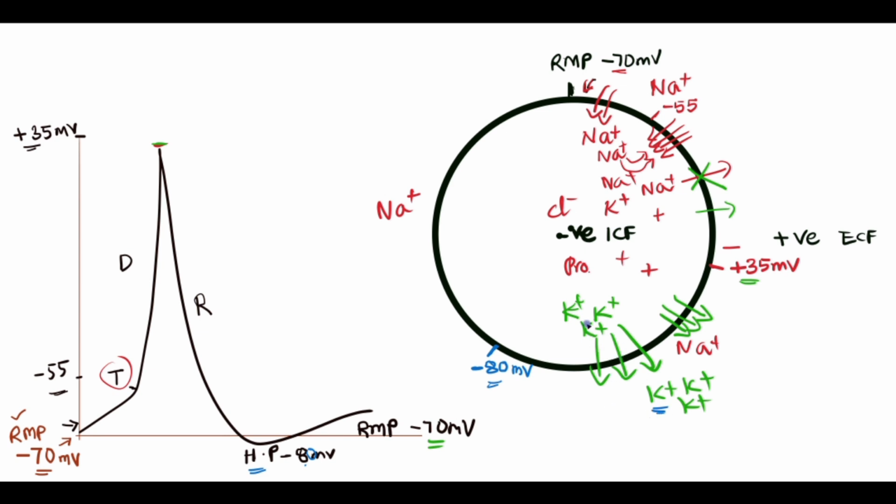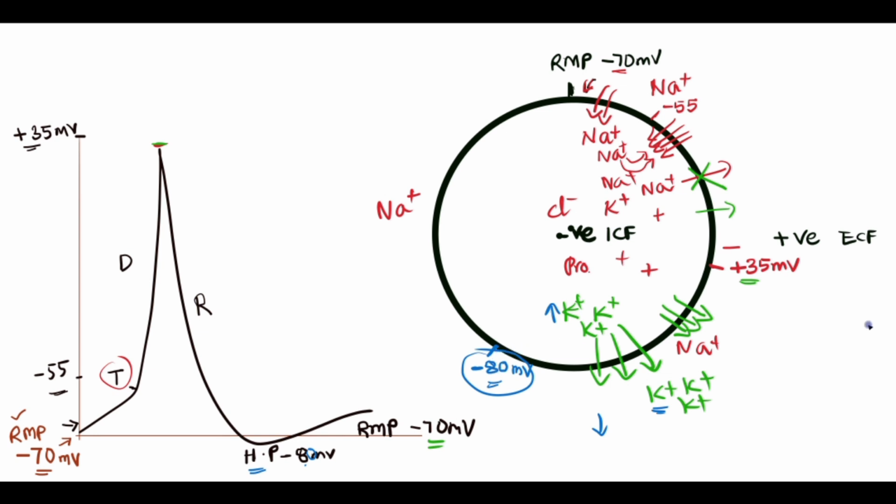Now the question comes, why are only potassium ions moving out? Because the potassium electrochemical gradient drives its movement towards the ECF; in the ICF we have more potassium, in the ECF we have less. This is the reason why potassium ions are thrown out, or efflux of potassium is seen. And moreover, the sodium channels are already inactive. So now the cell has gone beyond the resting membrane potential, to a further negative value than required.